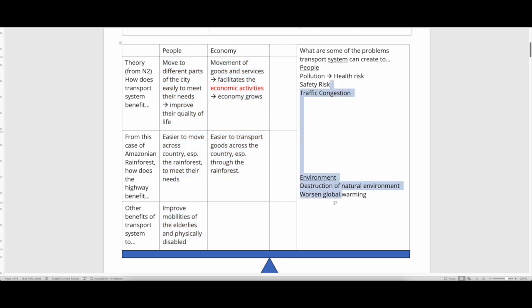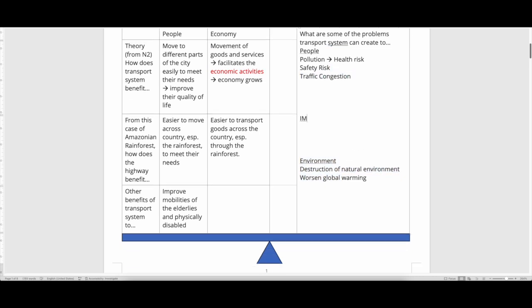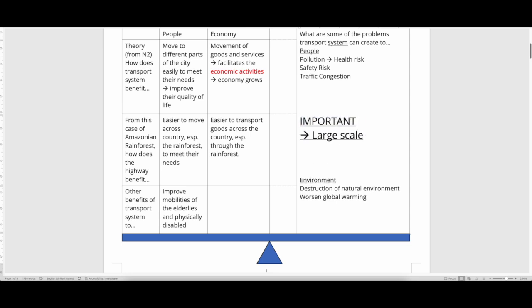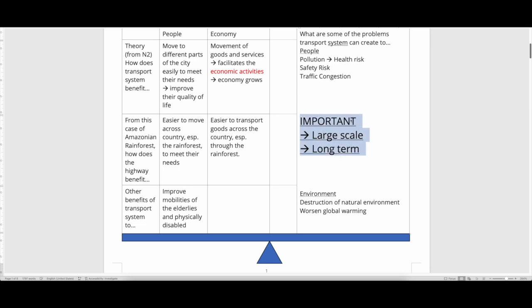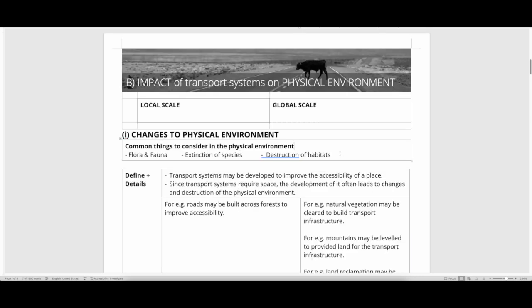Okay, so we're going to look into this deeper, and in the process, we want to see why all these impacts are important. Okay, so how do you decide if something is important? Something is important because it is large scale, it affects a lot of people, covers a large area, or it's a long-term problem. Okay, so I want you to tell me, based on what we're looking at later, why are these impacts important? Is it because it is a large-scale impact, or is it because it is a long-term impact? Okay, so let's take a look at the first one.